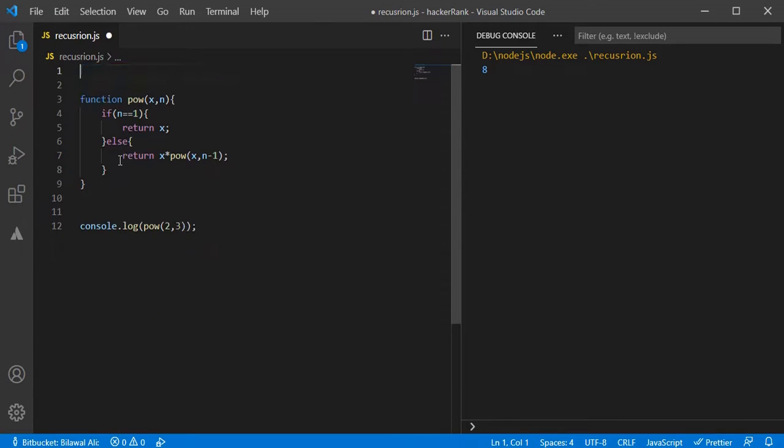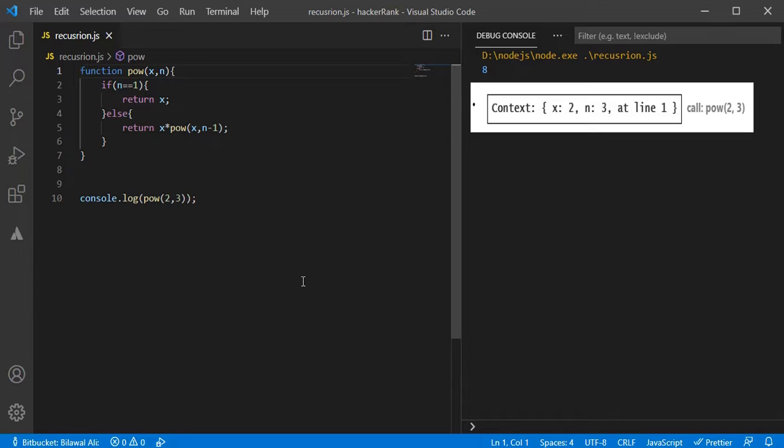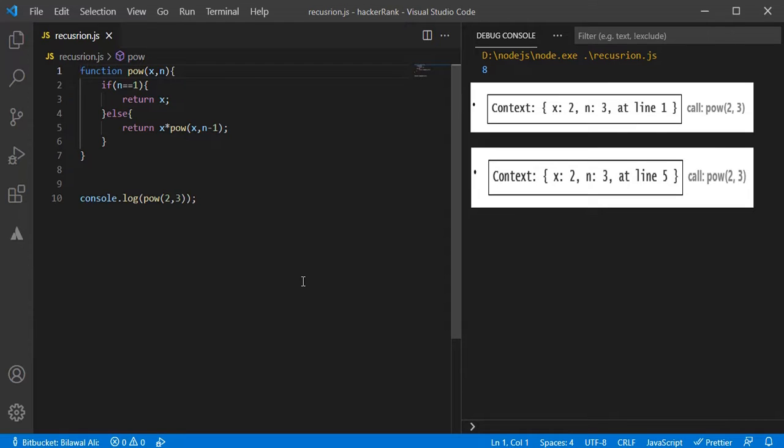Let's see what happens during the power(2, 3) call. In the beginning of the call, the execution context will store variables as x equals 2 and n equals 3. The execution flow is at line number 1 of the function. We can sketch it as context: x is 2, n is 3, at line number 1. That's when the function starts to execute. The condition n equals 1 is falsy, so flow continues to the second line of the if branch. The variables are the same, but the line changes, so the context is now x equals 2 and n equals 3 at line number 5.